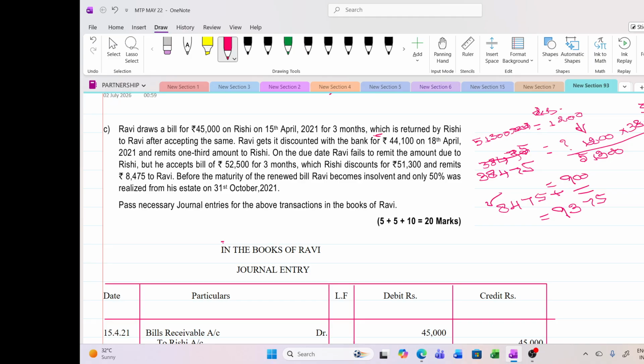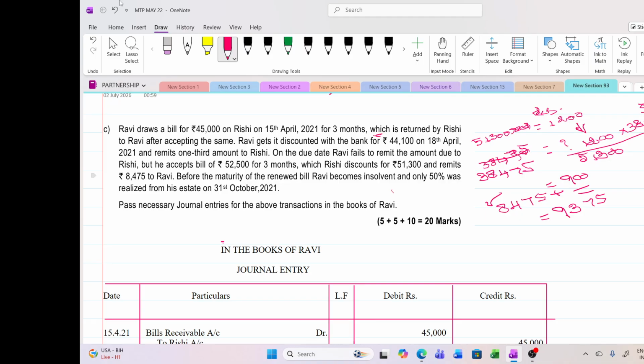I'll just explain it one more time. Whatever you want to find out, for any question, it is not only for this question, keep it on the right hand side after equals. What you have to find out is the discount. And what you know, the actual discount, definitely it will be there in your sum. That will be 1,200. And this is for how much amount received? 51,300. Now what is the amount received by Ravi? 38,475. So bring down this 1,200, multiply it with the second line amount, divide it with the first line amount. You will get the answer.